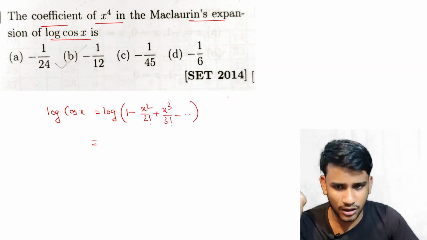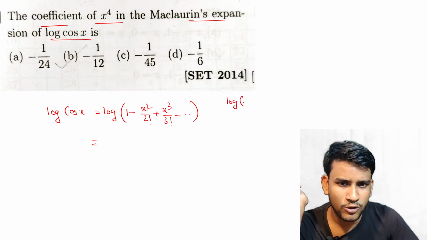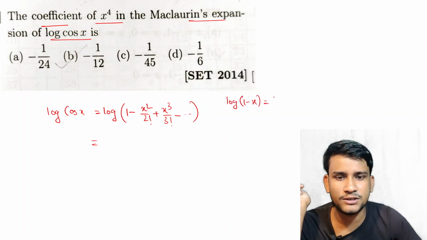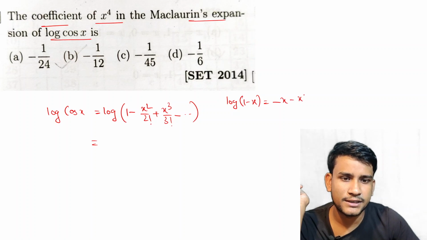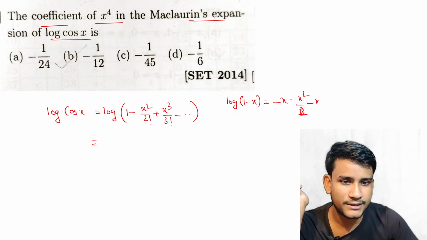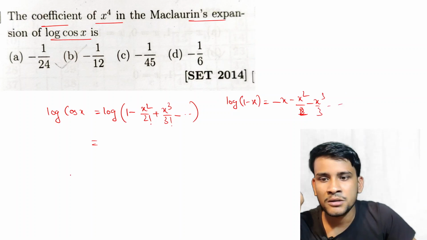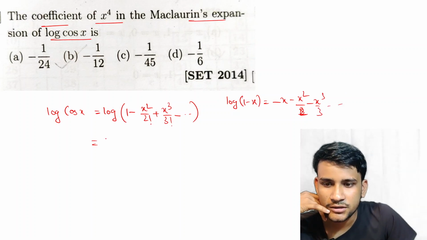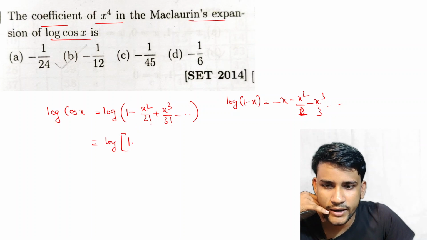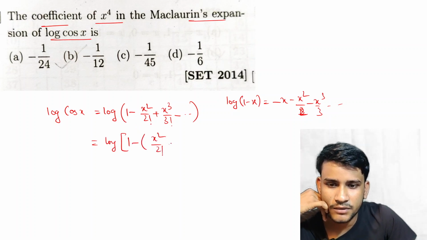And the log of 1 minus x series is minus x square by 2, minus x cube by 3 and so on. So this is log of 1 minus x square by 2 factorial minus x cube by 3 factorial,